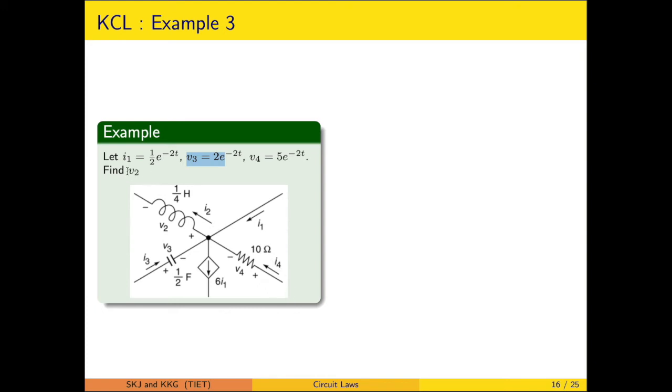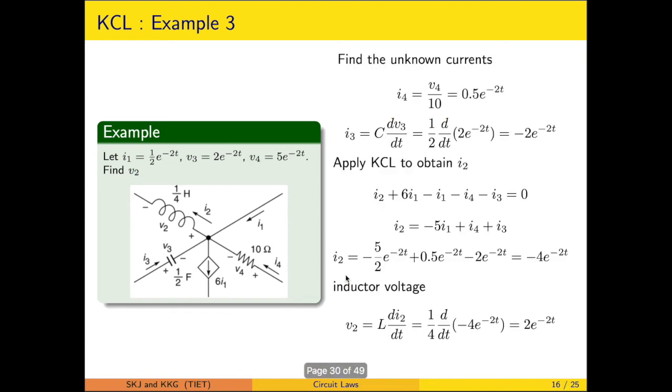And when we have to find the voltage across the inductor, L di by dt has to be used, and you can easily calculate the voltage. So the same procedure has been listed out here. I4 is calculated first, that is the voltage divided by the resistance. Then I3 is calculated, so C dV3 upon dt. Then we have made use of the KCL relationship, and correspondingly the I2 value is calculated.